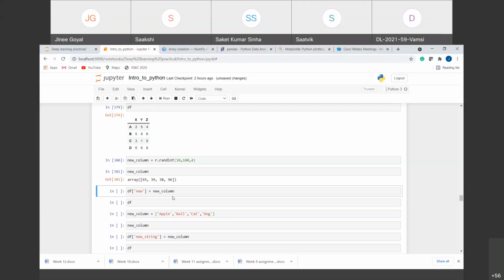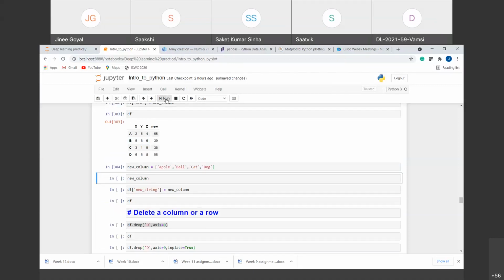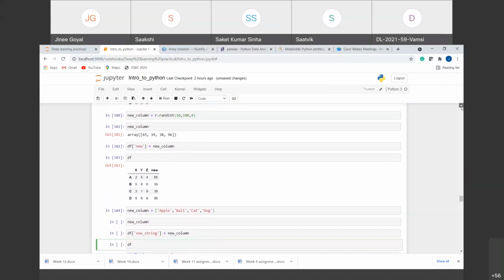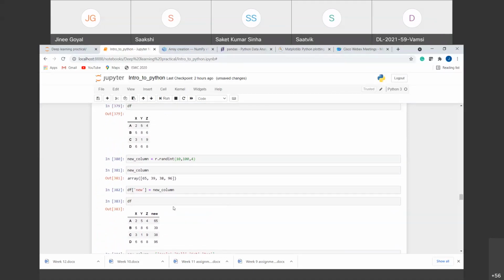We can directly add the values also, or you can do it like I have done, right? So now you can see that I have a new column here with the name new, and the values that I have created here are added here. Similarly, you can add n number of columns here.